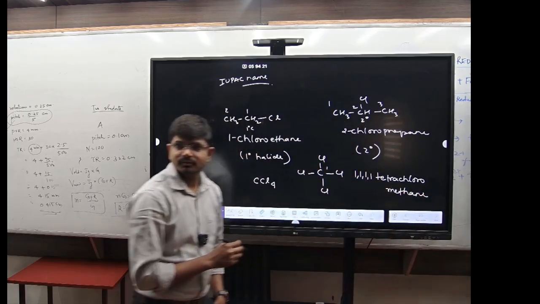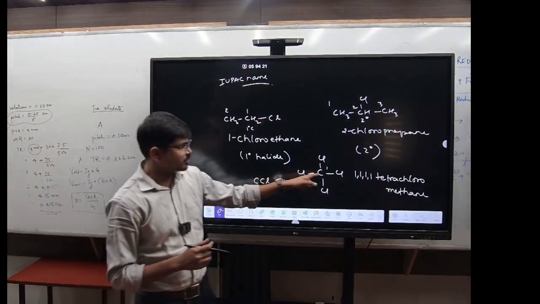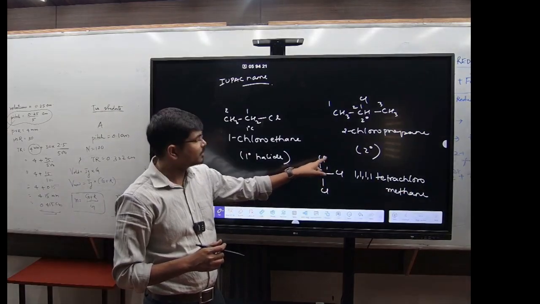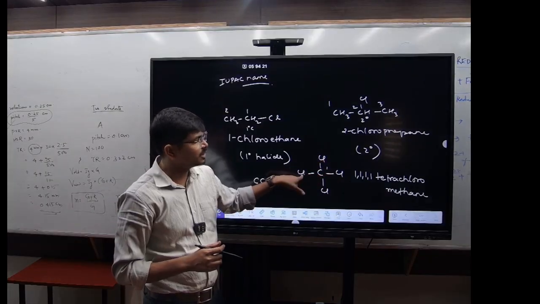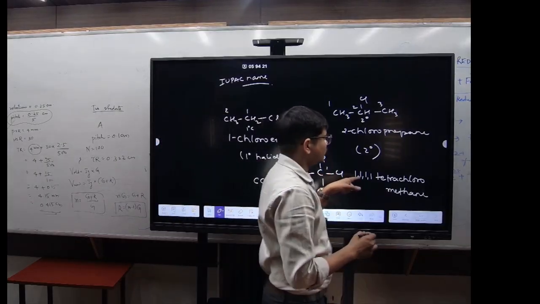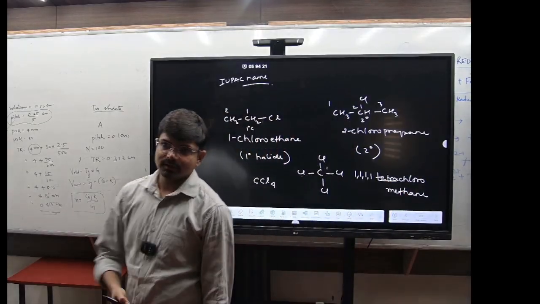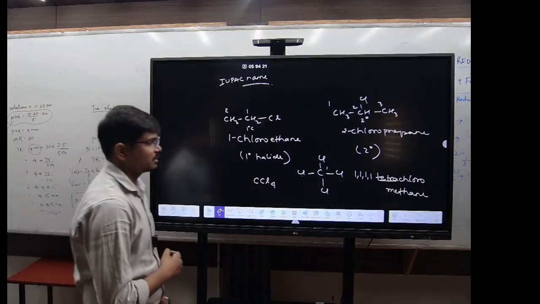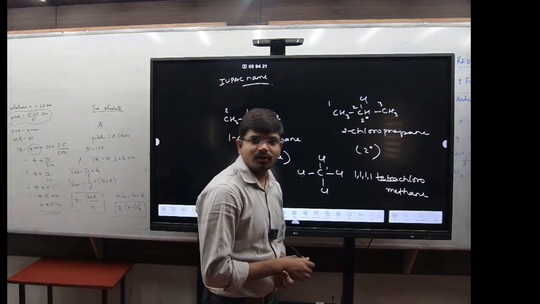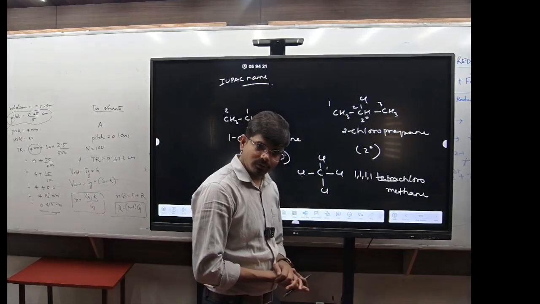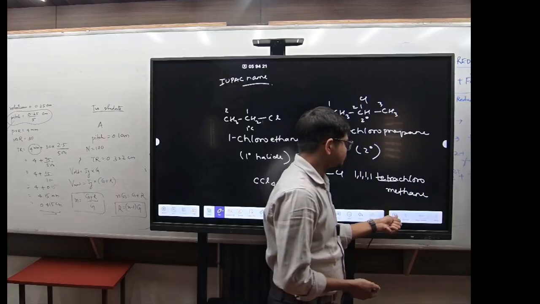Got it? Understood? Only one carbon, so how many chlorines are there? 1, 2, 3, and 4. So 1,1,1,1-tetrachloromethane. And carbon tetrachloride is the common name for CCl4. Got it?